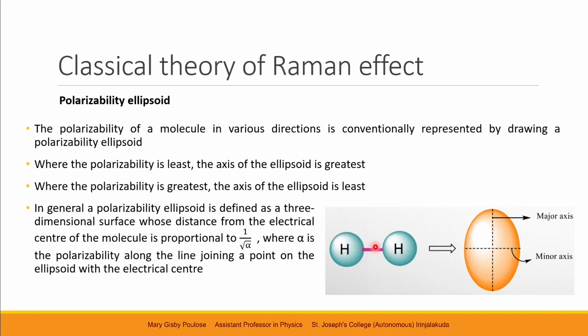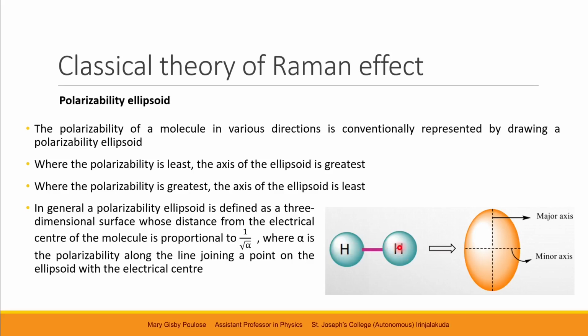Now, this ellipsoid is a three-dimensional surface that represents the polarizability in such a way that the distance from the electrical center is proportional to 1 by root alpha. Okay, so in this direction, we have the greatest polarizability.